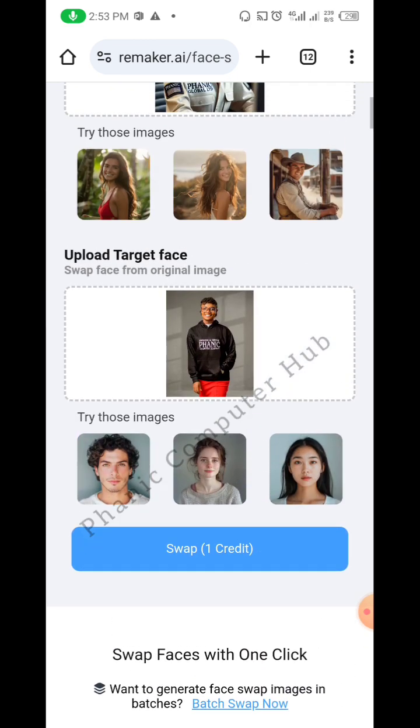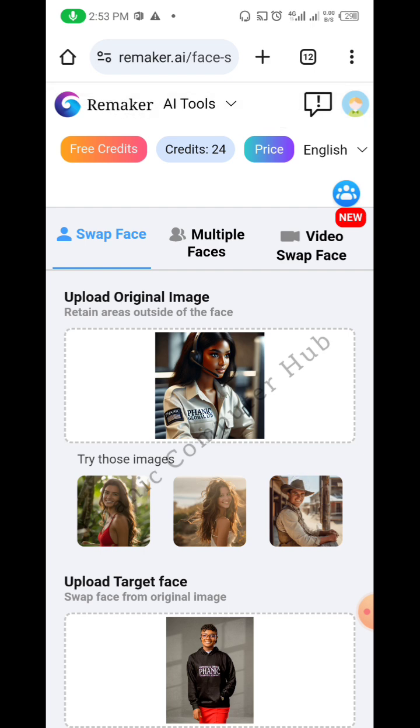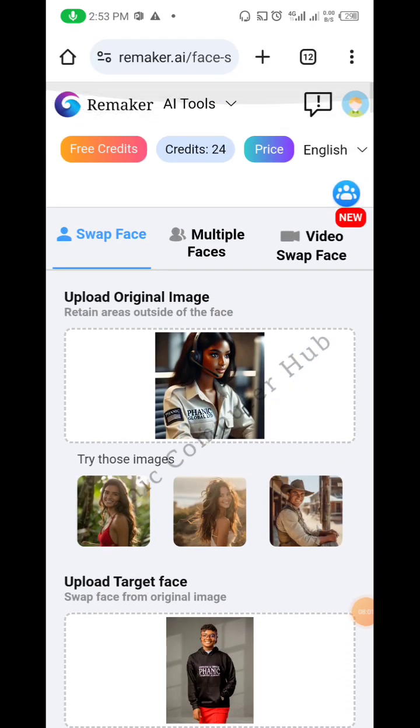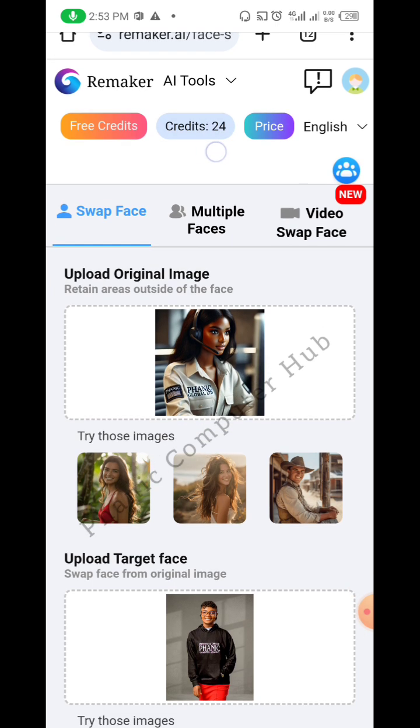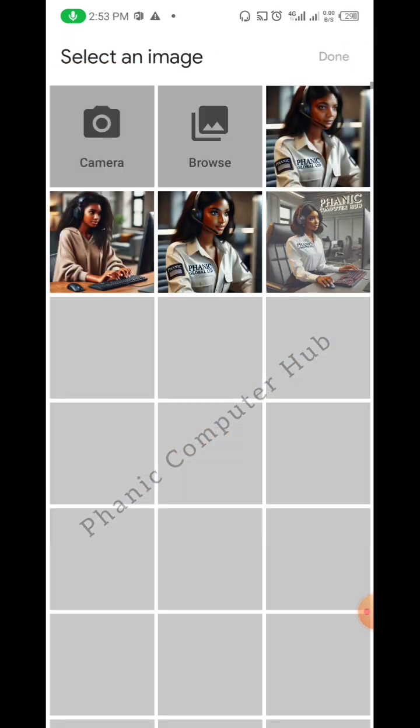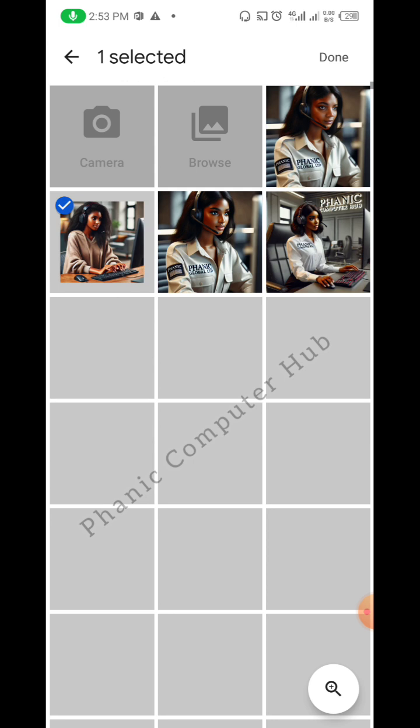Let's work on this picture using, let me say, let's use another picture. I think that is cool, guys. So that is it. Can you see now? We had 25 credits before, but now we have 24 credits. If you want to add another thing, we'll just come here, click here. You can just replace it with another image. I can just select this one.